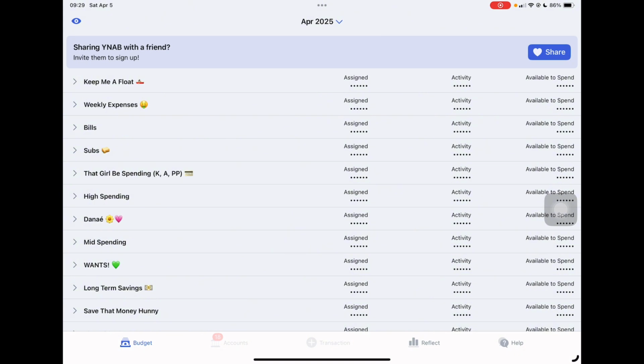This is the app version that I'm showing you guys on my iPad because on my phone it would have been too small. I just wanted to show you my categories and break them down. They pretty much match up to the binders I had with the cash envelopes in there. So I'm going to go over those categories with y'all today, and then I will be showing you my first paycheck budget of April, with real numbers, guys, it's nothing to hide here.